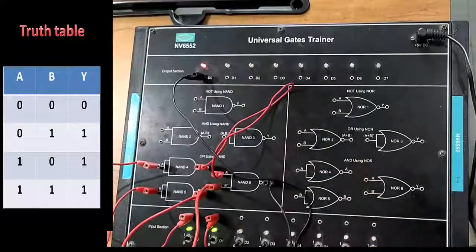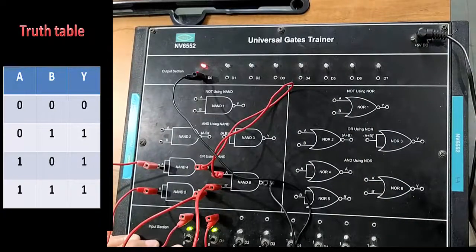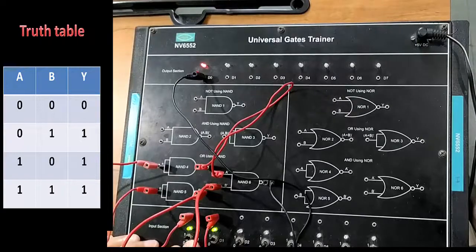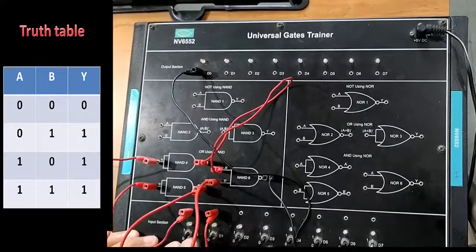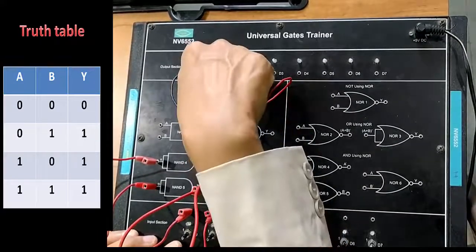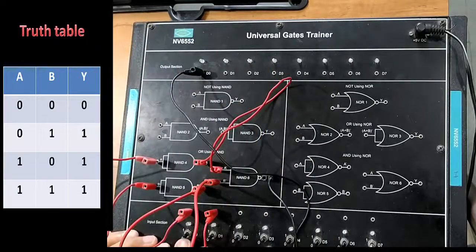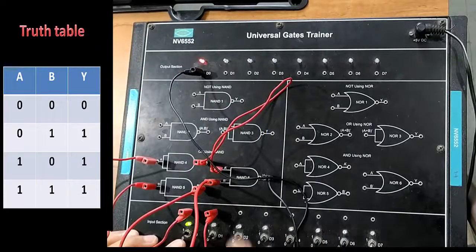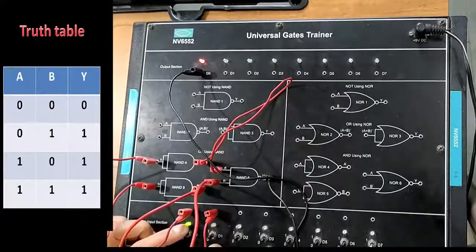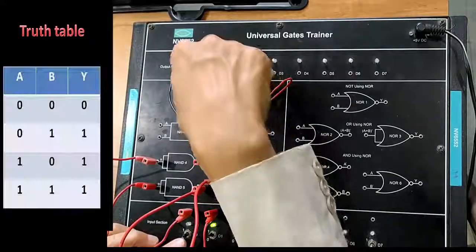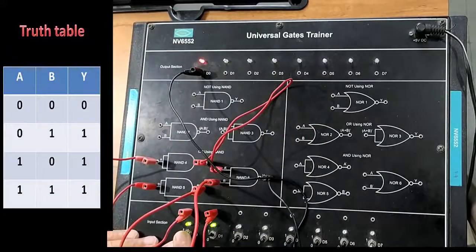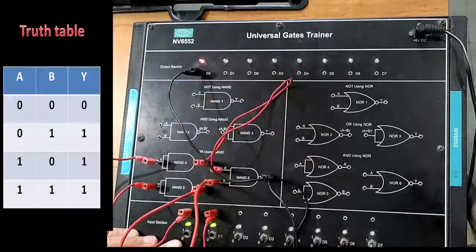Now let us verify the truth table for the OR gate. For an OR gate, the output is 1 if any of the inputs is high. When A and B are both 0, 0, the output is 0. When A is 1, B is 0, the output is 1. When A is 0, B is 1, the output is still 1. And when both A and B are 1, 1, the output is 1.